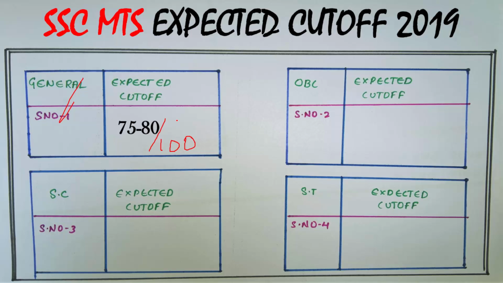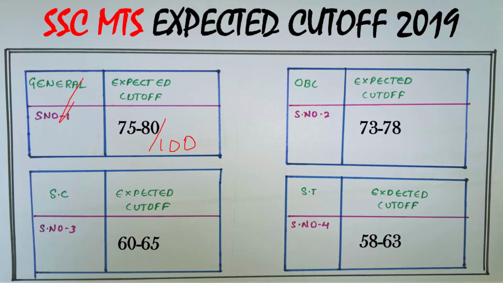For general candidates, the expected cutoff marks will be from 75 to 80, for the OBC candidates 73 to 80, for the SC candidates 60 to 65, and for the ST candidates 58 to 63. So these were the expected cutoff marks for Ssc Mts. And now, what about the safe score?